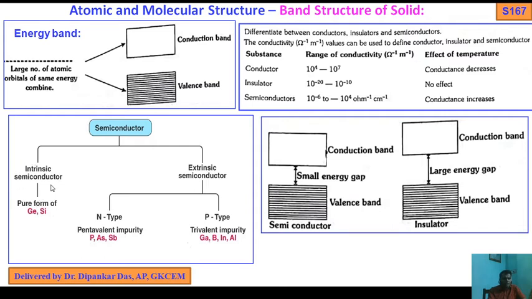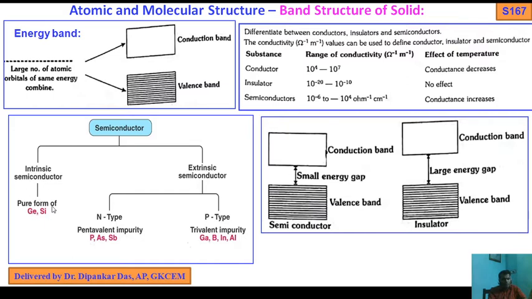We get an intrinsic semiconductor. One of the 4 covalent bonds gets broken, and an electron moves, creating a hole. The electron moves in the direction opposite to the hole. So that's why the intrinsic semiconductor also shows conductivity. Again, the semiconductor obtained by heating the pure form of silicon or germanium is called an intrinsic semiconductor.